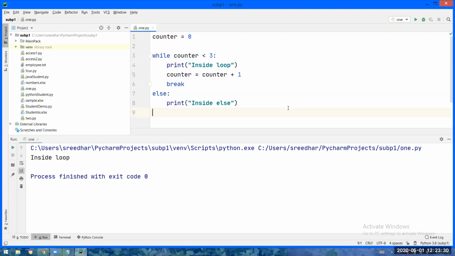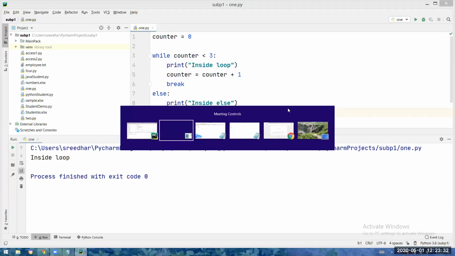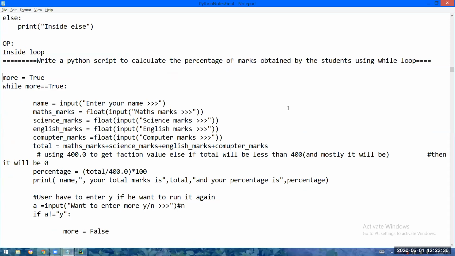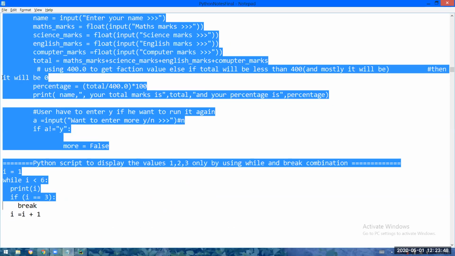Okay, so now I will tell you one more example on this while loop. See, what is the question? Write a Python script to calculate the percentage of marks obtained by the students, using the while loop. So what I am doing here.